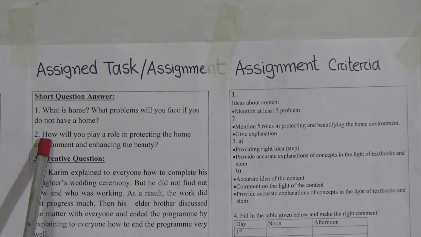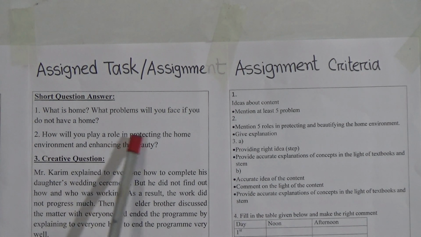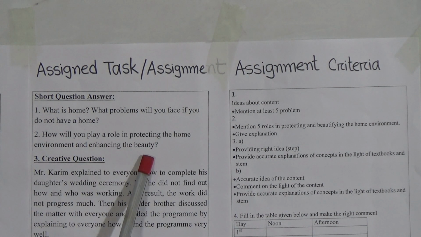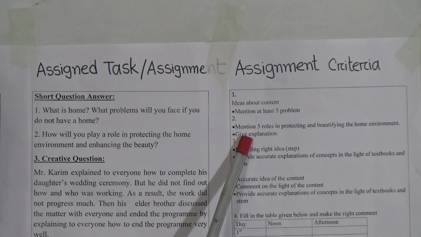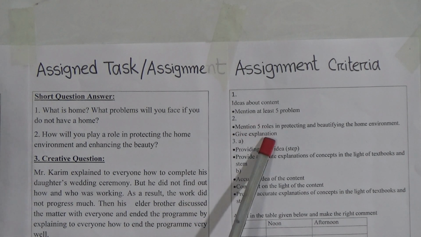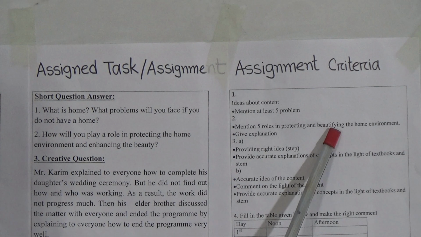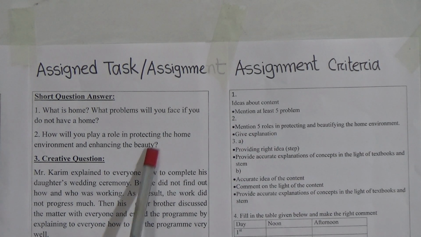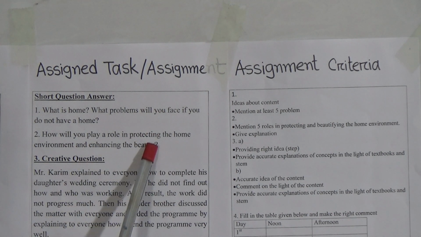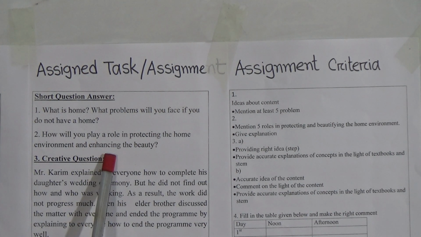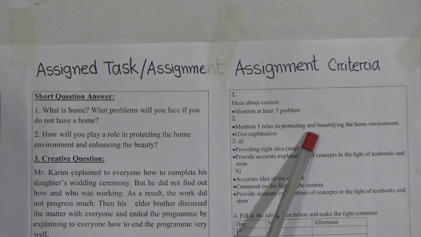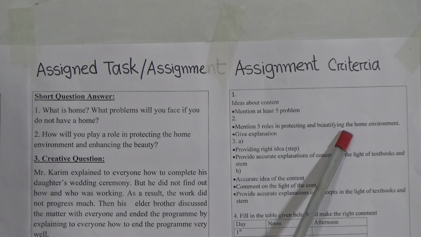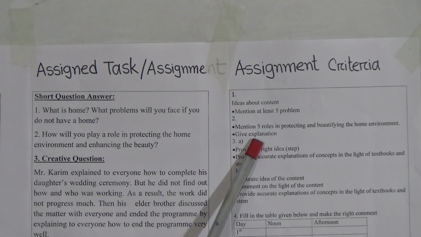Now come to question number 2, what role will you play in protecting the home environment and enhancing its beauty? Look here, in the assignment criteria, mention 5 roles in protecting and beautifying the home environment. Give explanation. You have to mention at least 5 roles, and for each point you have to give an explanation.